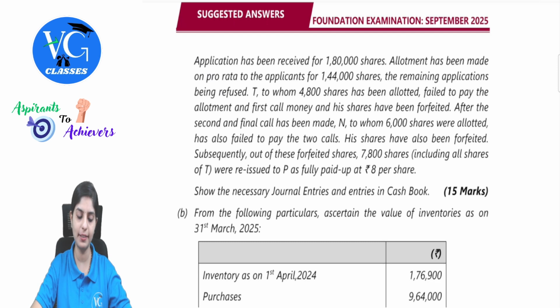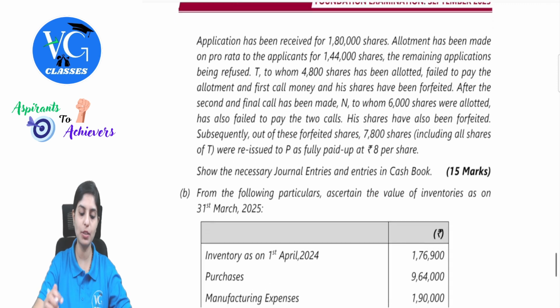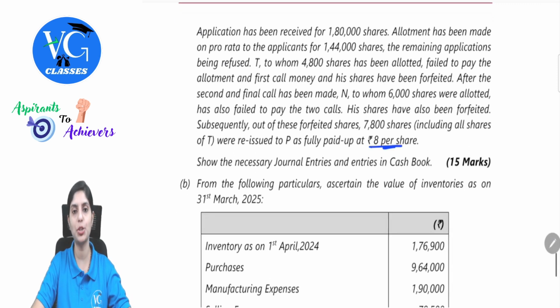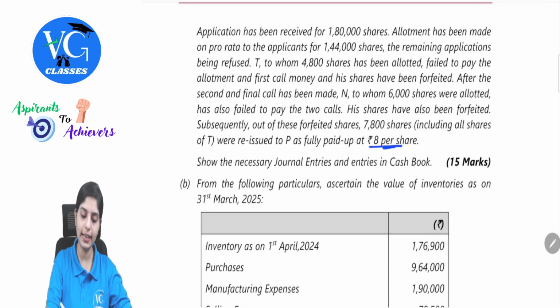After the second and final call has been made, N, to whom 6,000 shares were allotted, has also failed to pay the two calls. There was first call and second call. His shares have also been forfeited. Subsequently, out of these forfeited shares, 7,800 shares, including all shares of T, were reissued to P as fully paid up at rupees 8 per share. Show the necessary journal entries and entries in cash book.